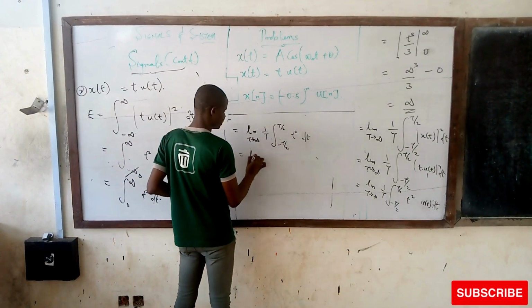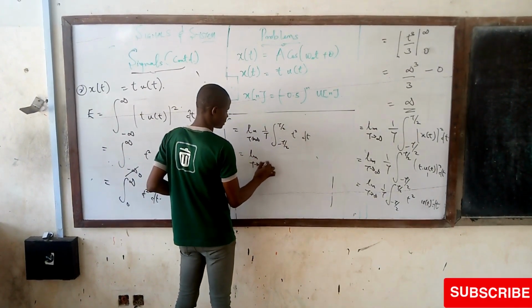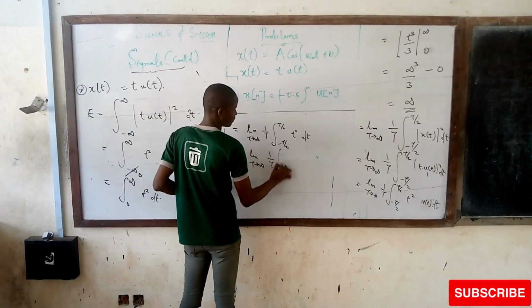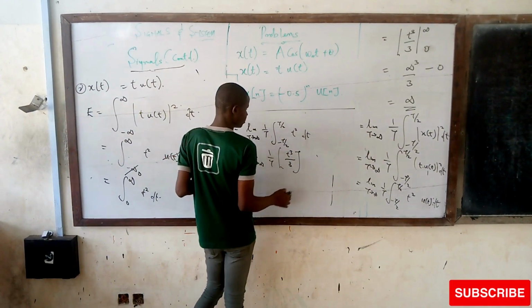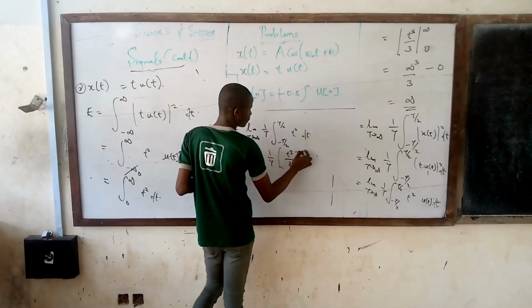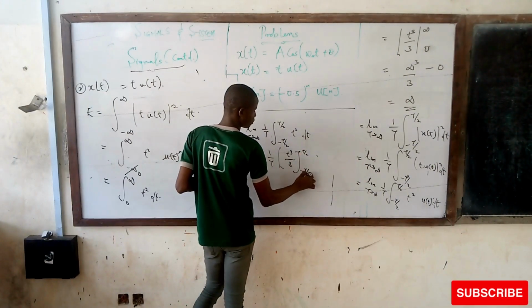Now try this with limit T tends to infinity. 1 over T, then I have t cubed over 3 close bracket, evaluated from minus T over 2 to T over 2.